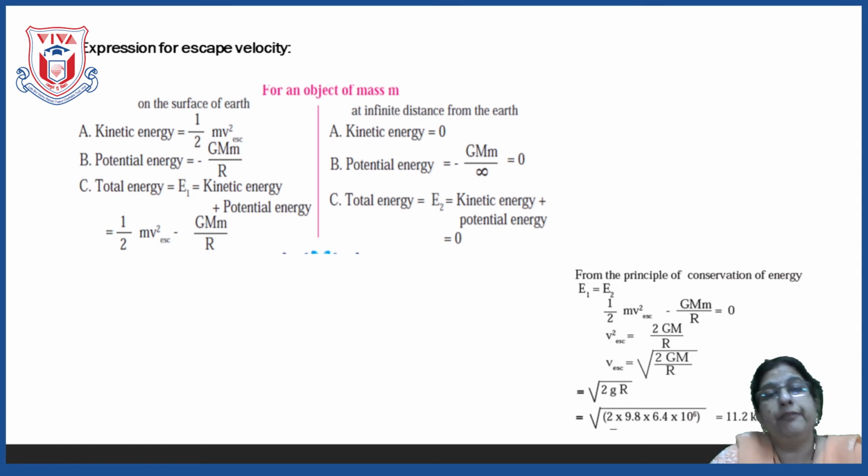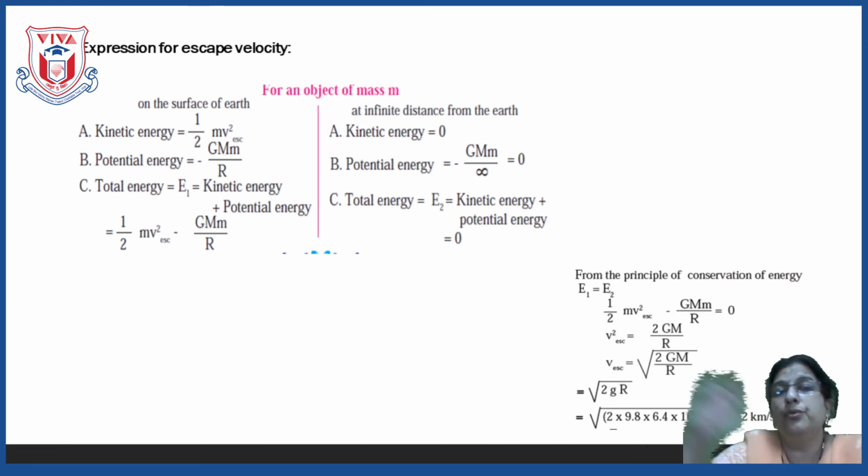When it goes away from the surface of the earth to an infinite distance, and there it stops. It is not that it keeps on moving; it goes to infinity and stops. If it is stopping at infinity, the kinetic energy is 0. Let us see the potential energy. The gravitational constant is the same, the mass is the same, the mass of the object is the same.